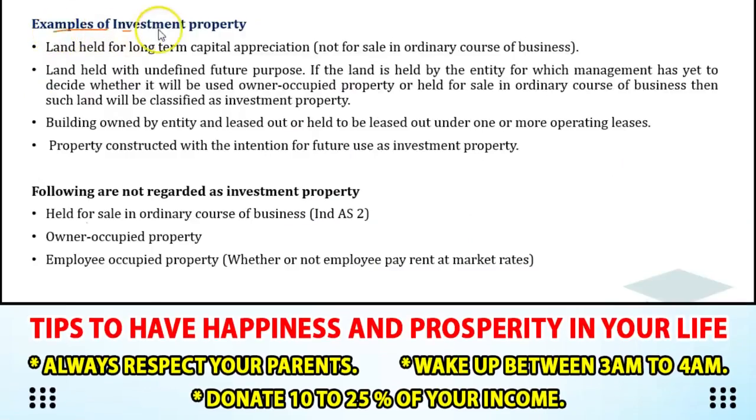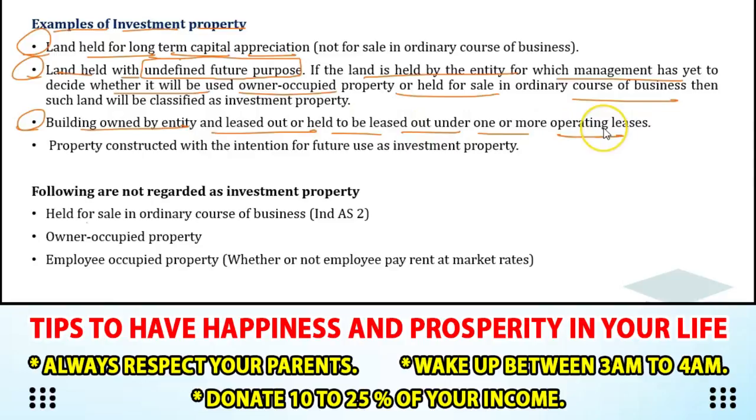Now there are some examples of investment property. If any land is held for long-term capital appreciation, it will be an investment property. If land is held with an undefined future purpose, still you can classify it as an investment property. If the management has yet to decide the purpose for which that land may be used in future, you can simply consider it as investment property. If the building is owned by the entity and leased out, or held to be leased out under one or more operating leases, it is an investment property. Property constructed with the intention for future use as investment property will be classified as investment property.